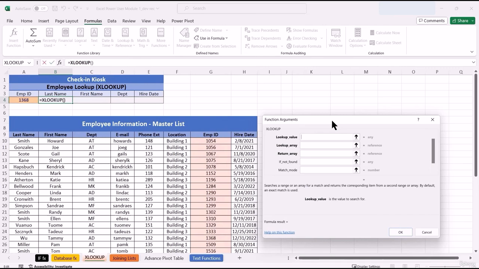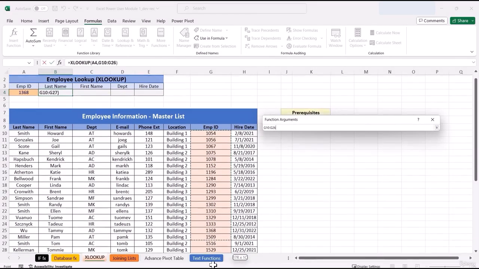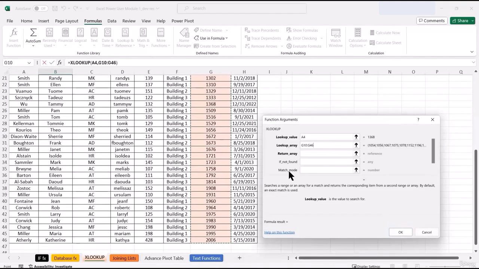The lookup value is going to be A4, and then our lookup array is going to be basically where we can find those ID numbers that are replacing in cell A4. It's going to be G10 down to G46. We have 46 rows of data, so we'll go down to row 46, and then the return array, we want to return the last name, which begins from A10 down to 46. As soon as we plug in the information here, it's going to give us our result. So it should give us the last name based on the ID number.